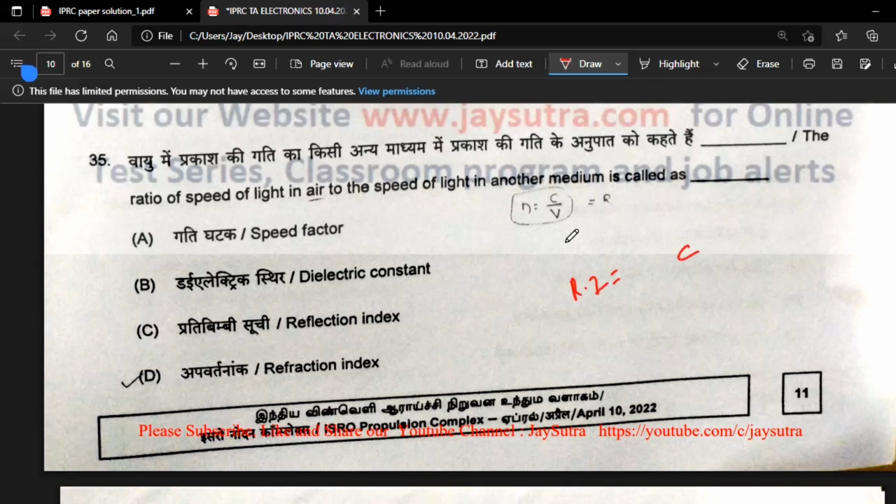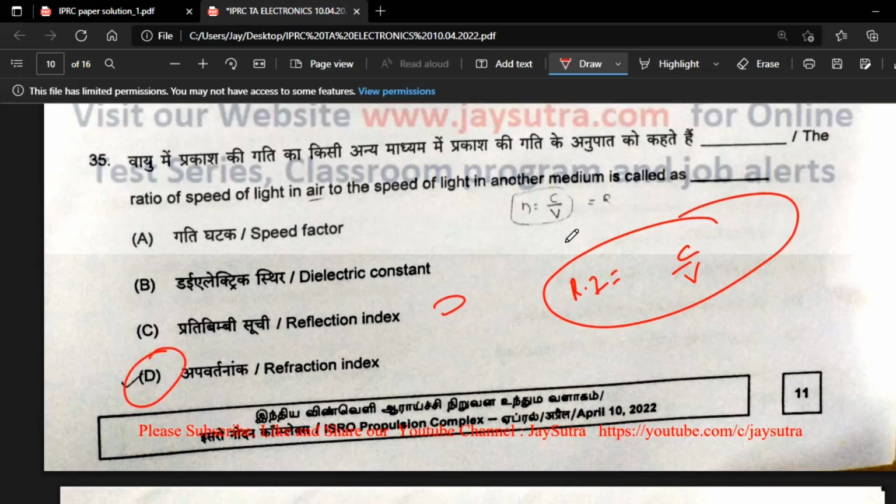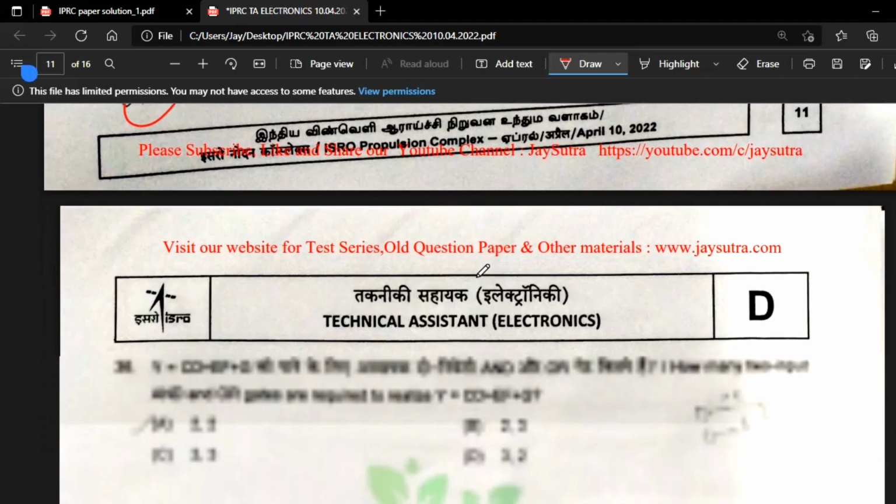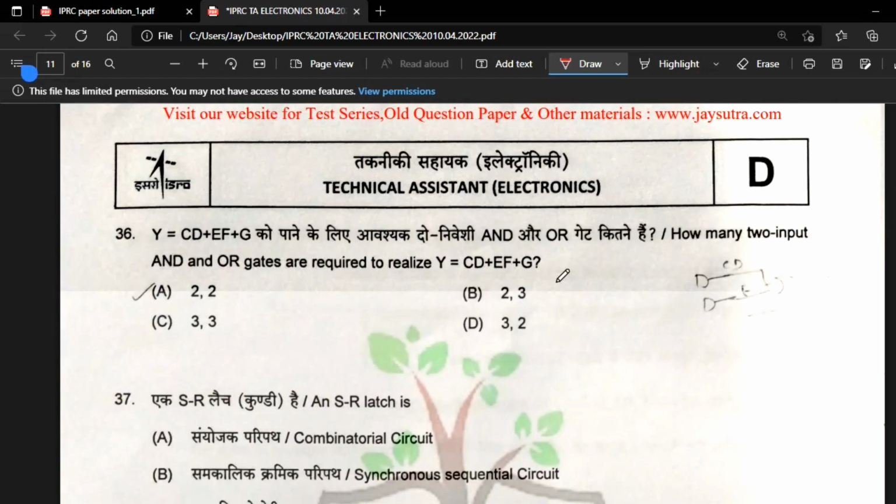The ratio of the speed of light in air to the speed of light in a medium is called the refractive index. Simply, the speed of light in air relative to another medium is called the refractive index.